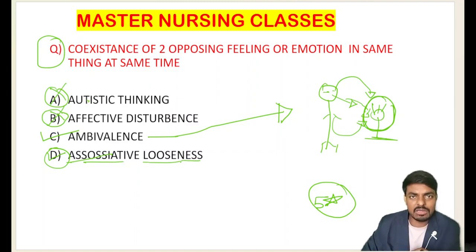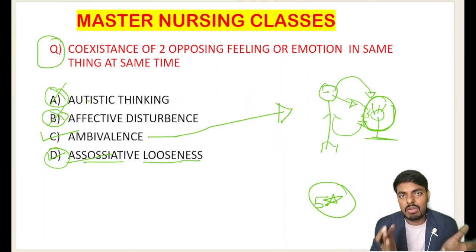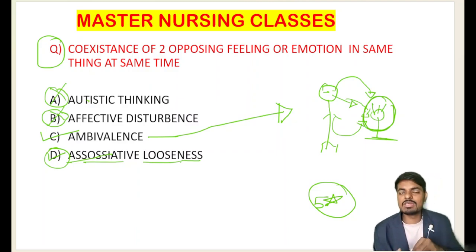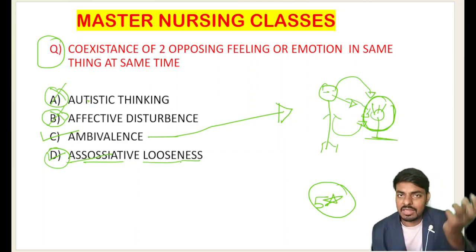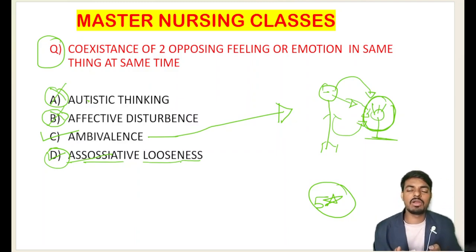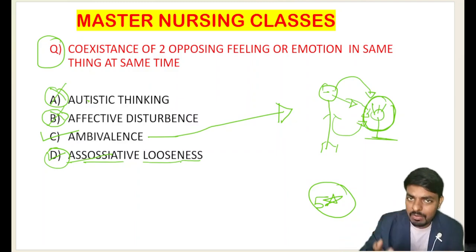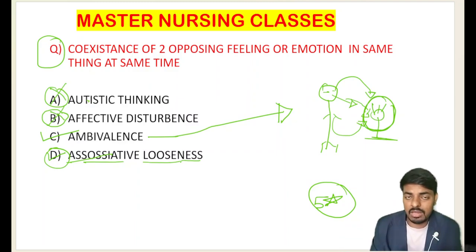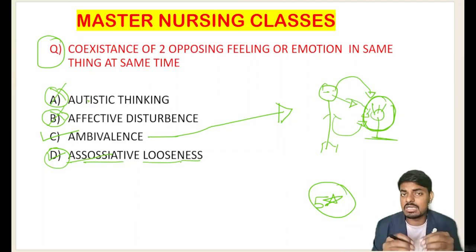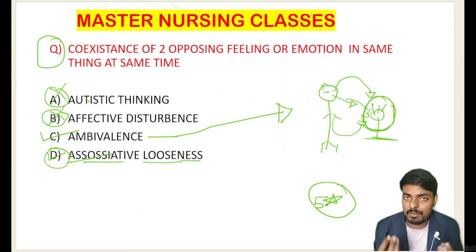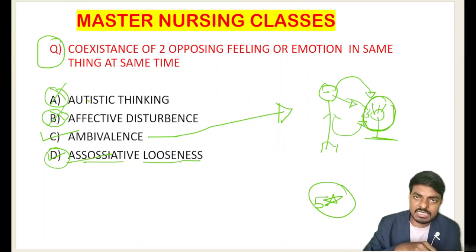But the person who is laughing where sadness is occupied, and who is crying where happiness is occupied, is giving inappropriate expressions. Means his affect, his emotional response, is not appropriate. That is what we call the affect disturbances.